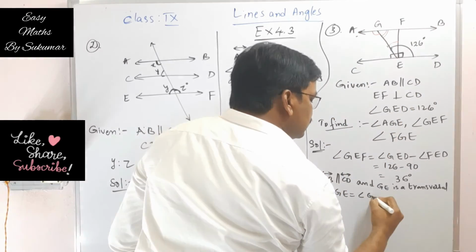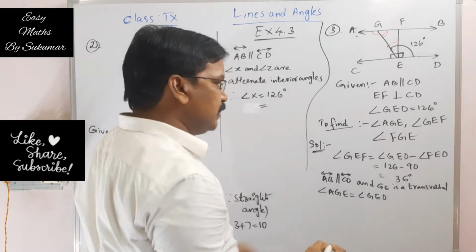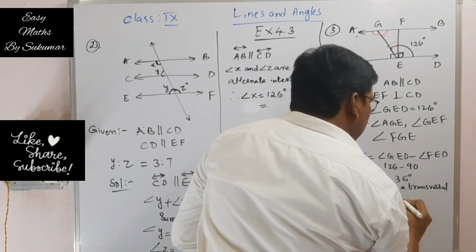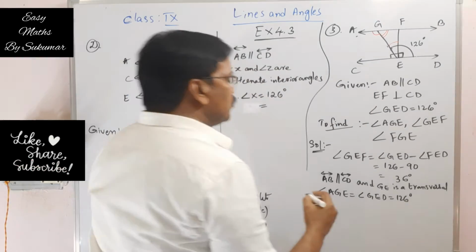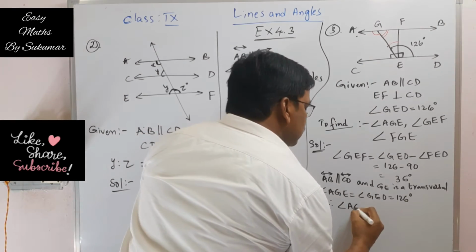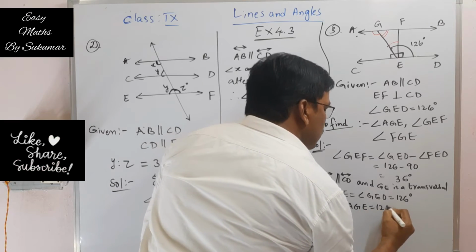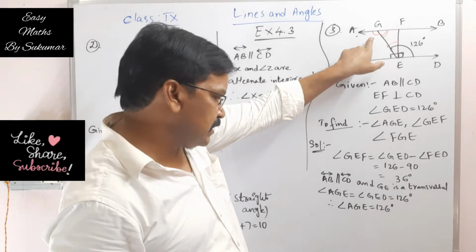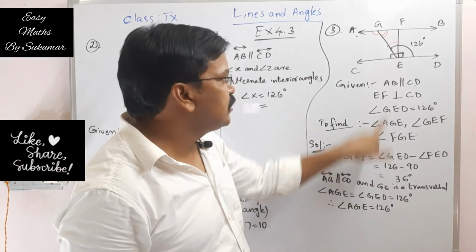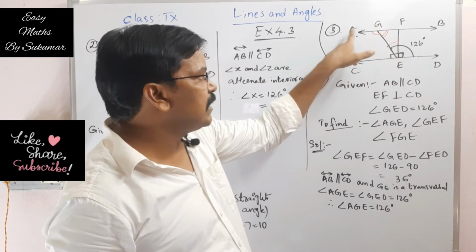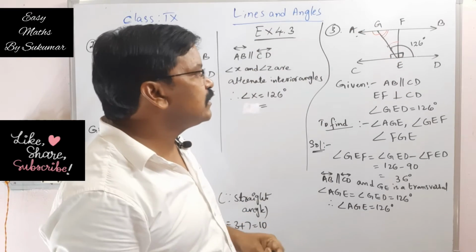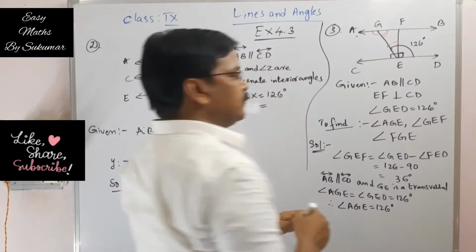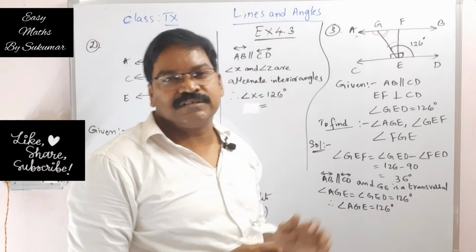So what is angle GED? 126 degrees. So it is equal to 126 degrees. Therefore, angle AGE is equal to 126 degrees. Okay. So we already found angle GEF and angle AGE. Now we have to find one more angle, that is angle EGF or angle FGE.